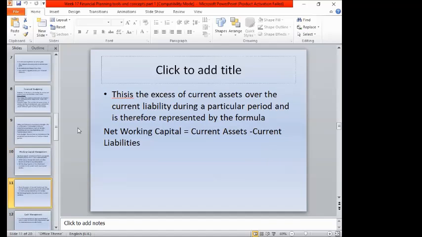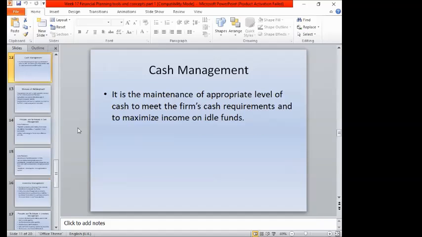The net working capital is the excess of the current assets over the current liabilities during the particular period. As I said earlier, they have to cover up the liabilities.